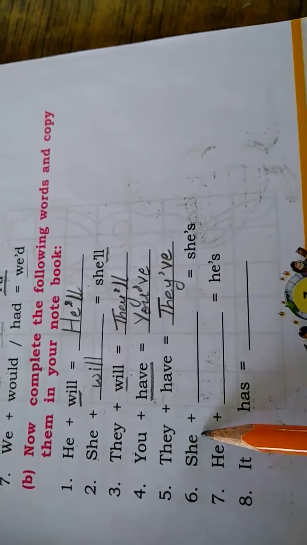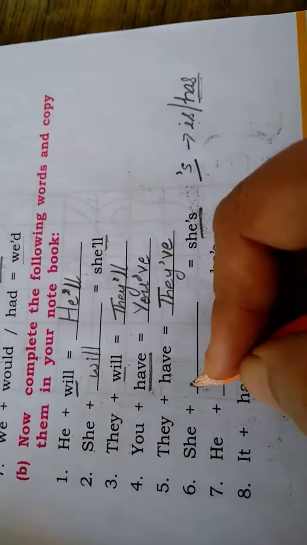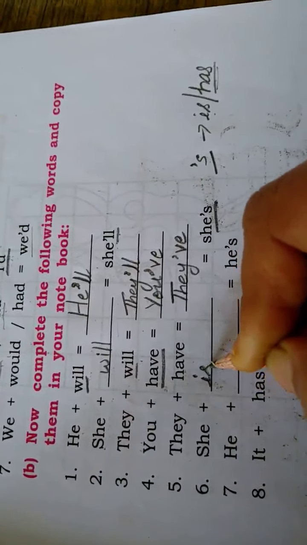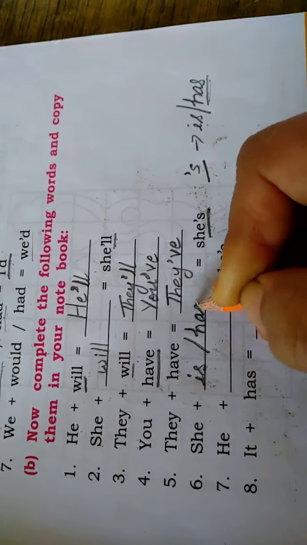Similarly, here apostrophe S refers to is and also has. When we require is, we can use she is. When we require has, it means when she possesses something with her, then we use has. So here we have to write both, children. She is or has.